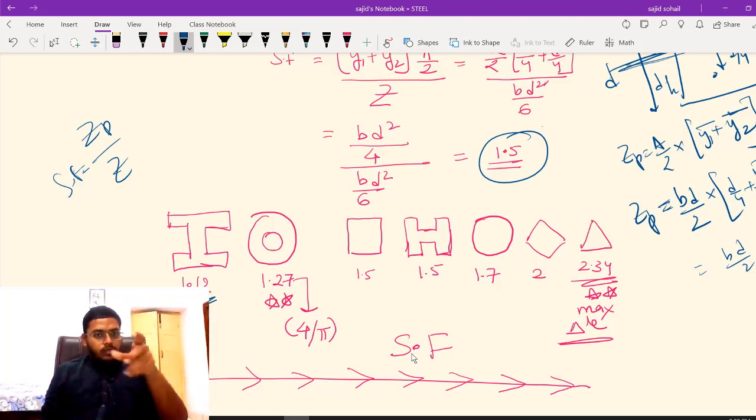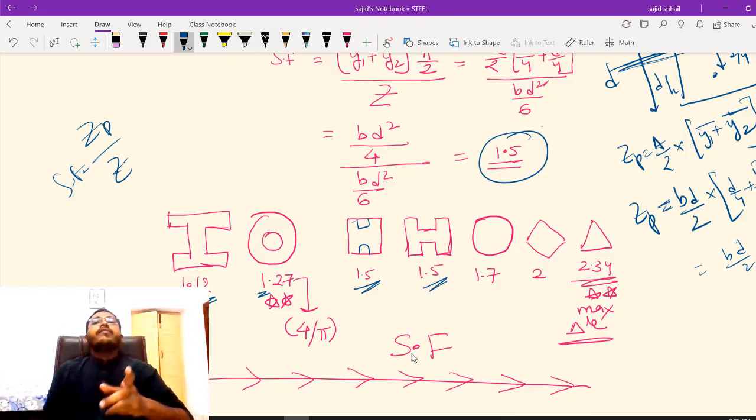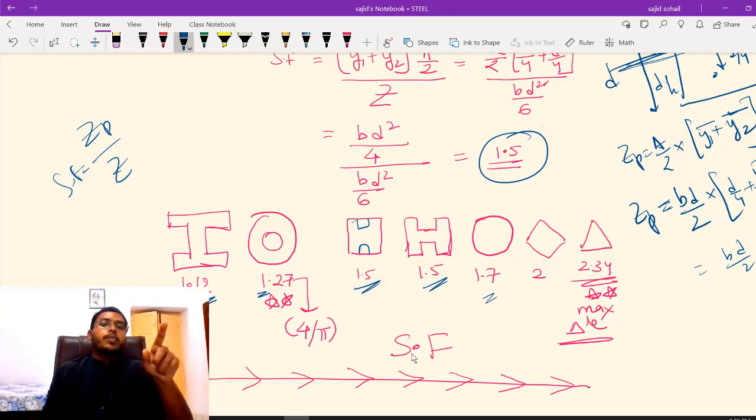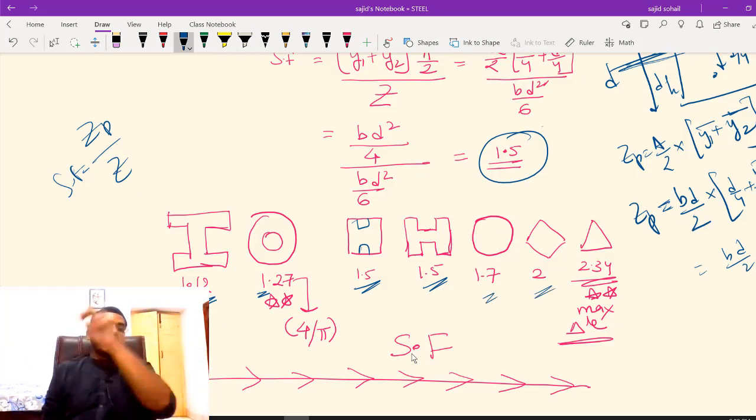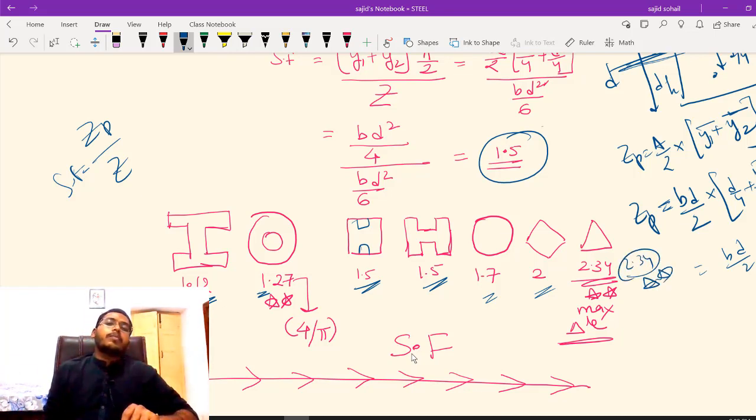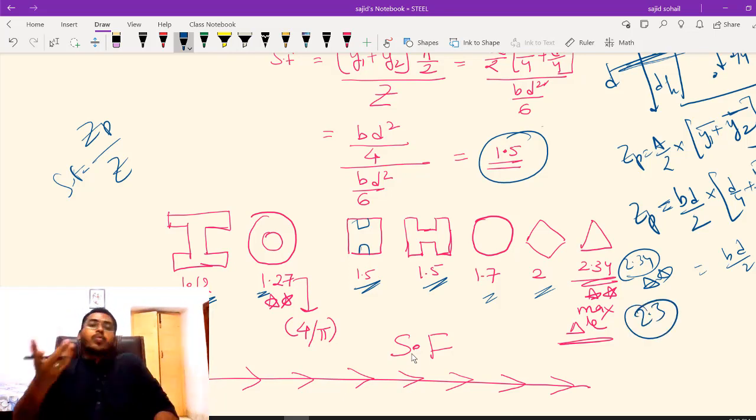For this, what do you call it, hollow tubular section, you will be getting 1.27. For a rectangle 1.5. If you are cutting a certain portion like this, this H section that is forming will also have 1.5. If you are taking a circle, that will be 1.7. If you are taking a diamond shape, then it is 2. And if you are taking a triangle, 2.34. This is a very important term which you have to remember. This 2.3, 2.34 to be precise, but 2.3 will do.